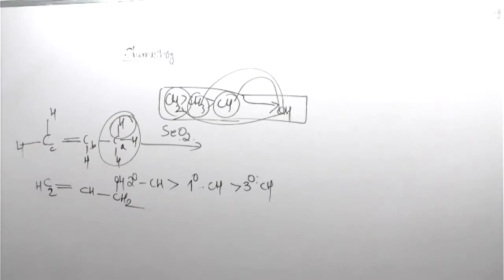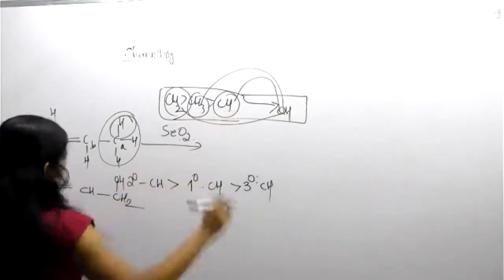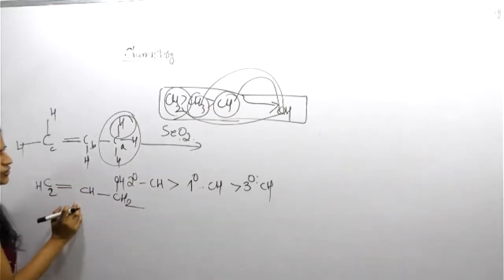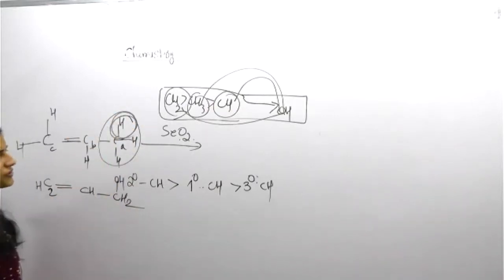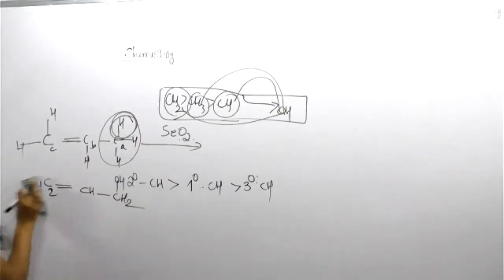So there will be a little bit of confusion. So CH2, CH3, CH is the order. You can keep that also. Then, a little bit of confusion, but this will show this product only. This CH will undergo OH conversion. Okay. So another question. It becomes a little bit confusing.